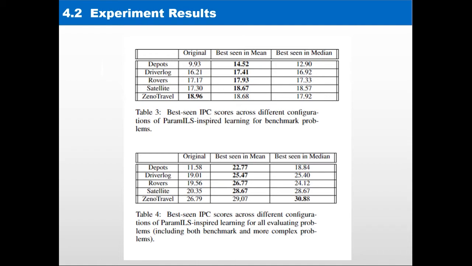Here I will just present a summary of the best seen IPC scores when the objective values are calculated by mean and when the objective values are calculated by median. As you can see from the table, no matter whether we are calculating objective values by mean or by median, we will always be able to find some domains with better IPC scores than the original domain. Therefore, this shows that the local search learning approach is also an effective approach to learn macro actions that can help to improve the planner's performance.